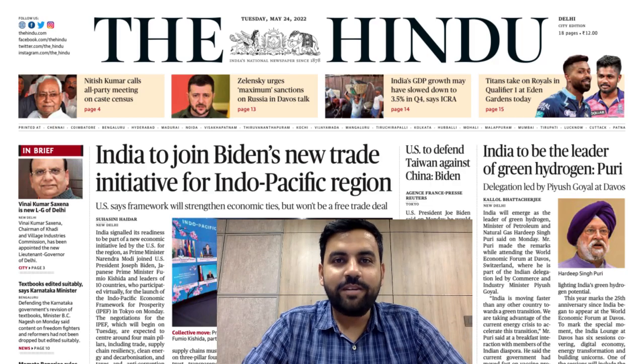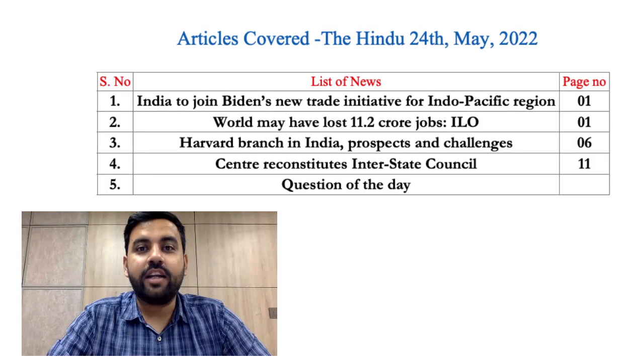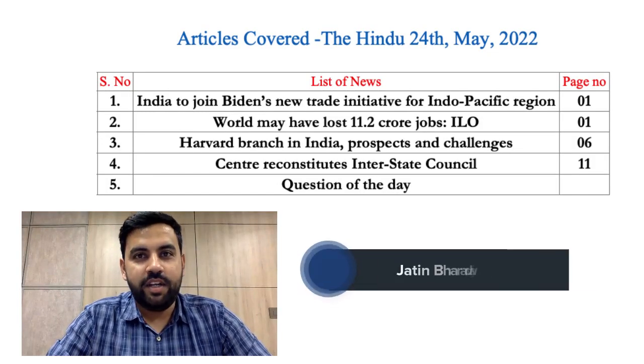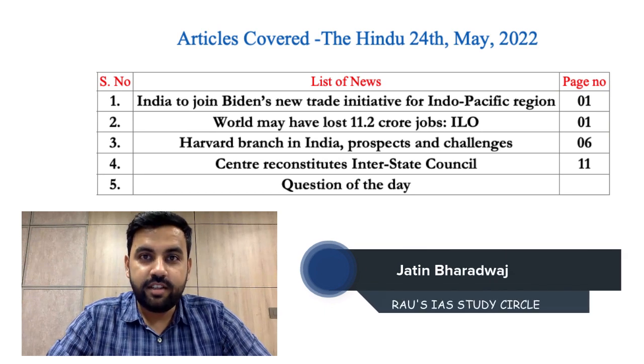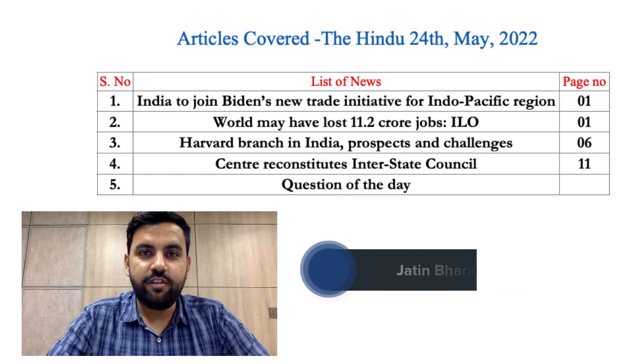Hello everyone and welcome to Daily News Simplified, your one-stop solution to detailed analysis of current affairs which are published in the Delhi edition of the Hindu newspaper. Articles dated 24th of May 2022 are listed on your screen, and the timestamping for these articles is already given in the description box. So let us begin with the first article for the day.